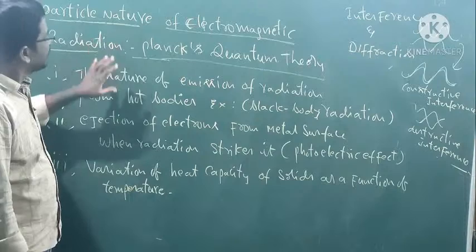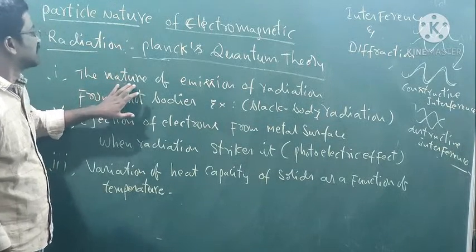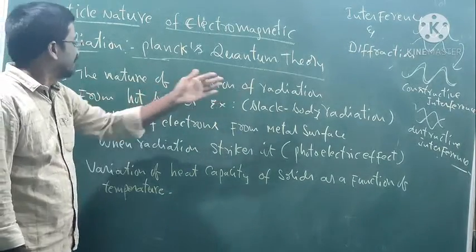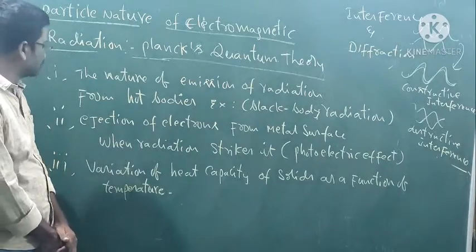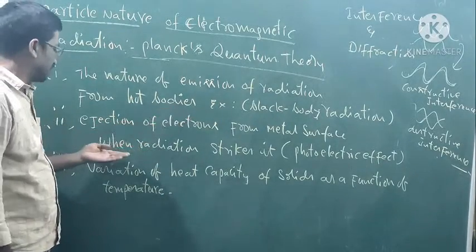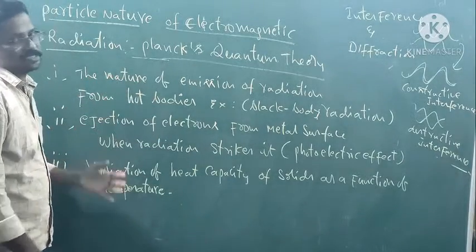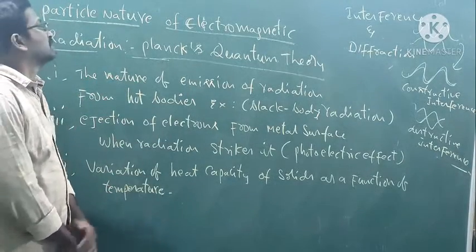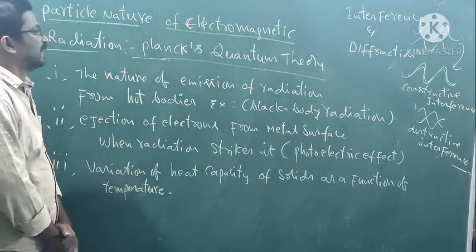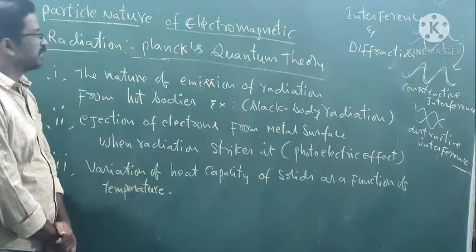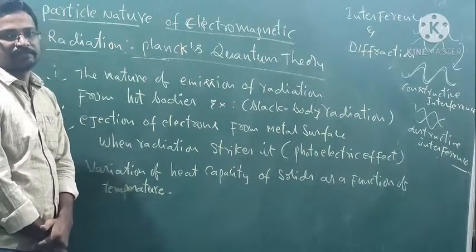With this concept, he succeeded in explaining the nature of emission of radiation from hot bodies, and then the ejection of electrons from the metal surface, and the heat capacity of solids. These three are explained by Planck quantum theory, which is based on the particle nature of electromagnetic radiation.